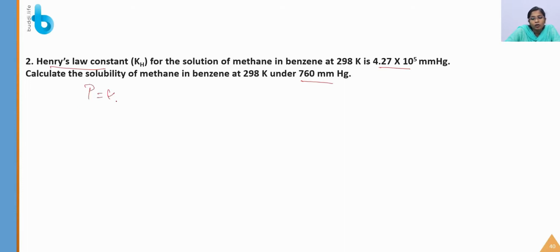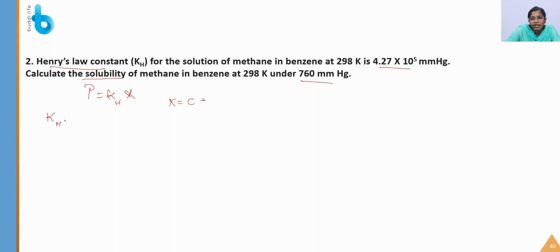So what is Henry's law? P is equal to Kh into X. We have to calculate the solubility. In this, P is the vapor pressure, Kh is the Henry's law constant, and X is the mole fraction. Mole fraction is equal to the solubility, which is named as C. So C is solubility, okay. Mole fraction is equal to solubility, that we saw in the theory itself.